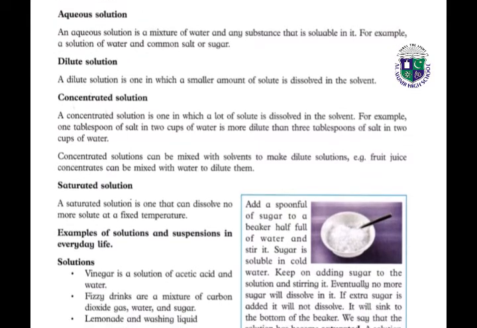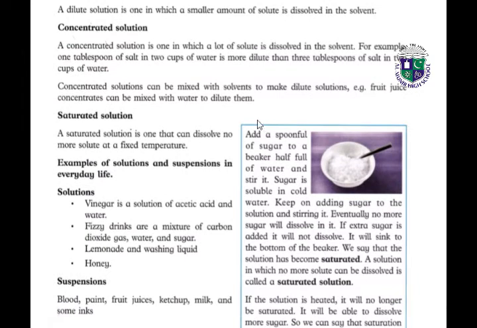Next, we have concentrated solution. A concentrated solution is one in which a lot of solute is dissolved in the solvent. For example, 1 tablespoon of salt in 2 cups of water is more dilute than 3 tablespoons of salt in 2 cups of water. So it is called the concentrated solution. Concentrated solutions can be mixed with solvents to make dilute solutions. For example, fruit juice concentrates can be mixed with water to dilute them.